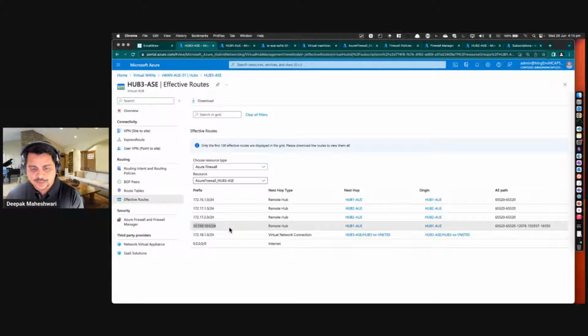So this shows my ExpressRoute is connected using hub 1 AUE. So that's the hub I will need to use in order to connect to my ExpressRoute.